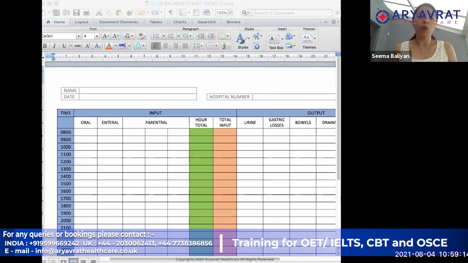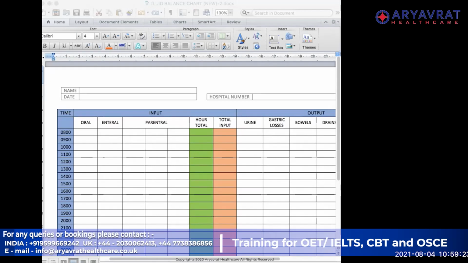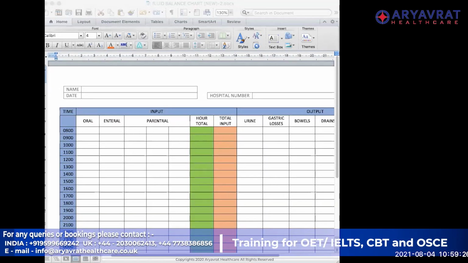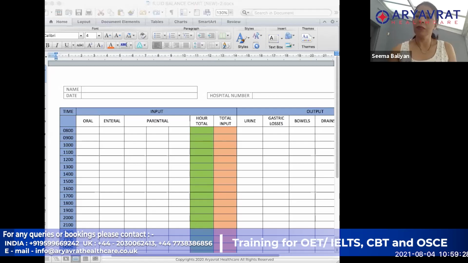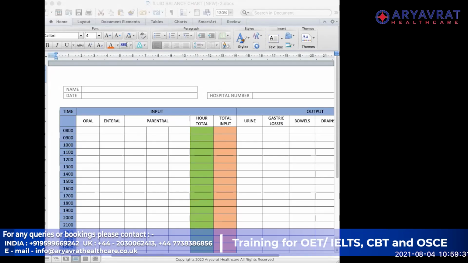Roshni, do you want to tell me why we have to write a fluid balance chart, and what are we expecting out of it? First of all, we are maintaining the fluid electrolyte balance by mentioning the input and output of the patient, so that we can make sure that the patient is taking this much amount of food or fluid, and the output is coming as balanced as the same. So if the patient is having any kind of imbalance, we can make sure that it can be balanced.